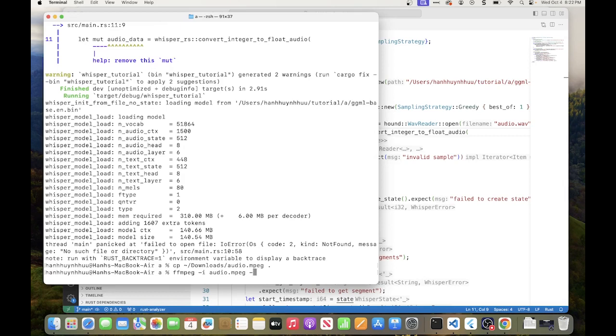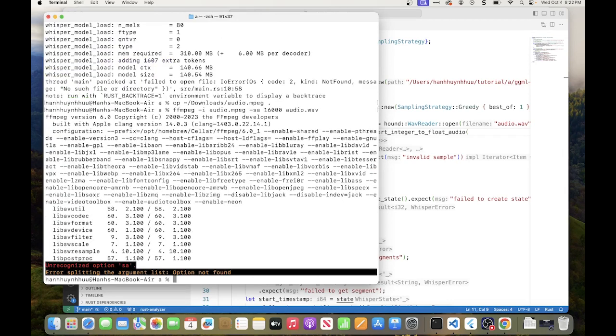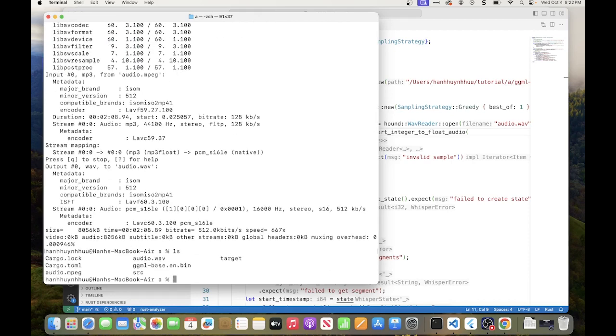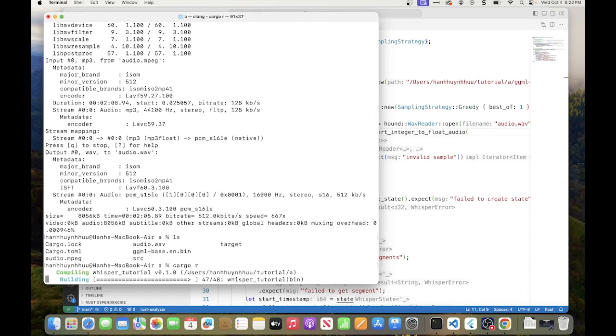Audio sampling, 16K wave. What is AS or AR? Yeah, AR. Okay. And now I should be able to run it.